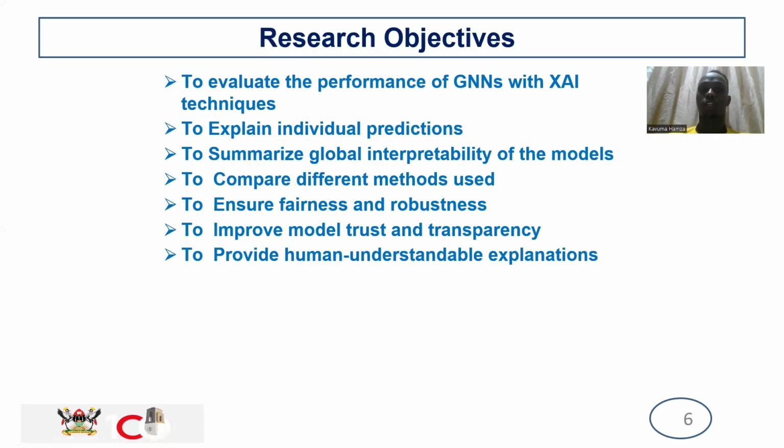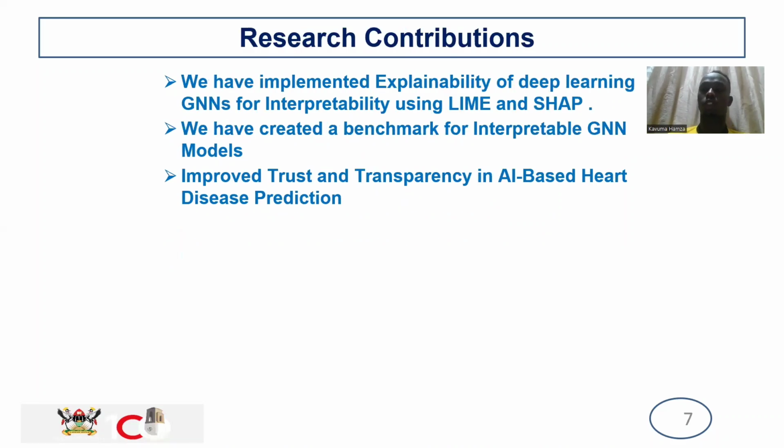So our research objectives are to evaluate the performance of GNNs using XAI techniques, to explain individual predictions, to summarize global interpretability of the models, to compare different methods used. As you will see, we're going to use different methods to build different models, to ensure fairness and robustness, to improve model trust and transparency, to provide human understandable explanations. My colleague Namutosi Diana will take on from here to take you through the research contributions.